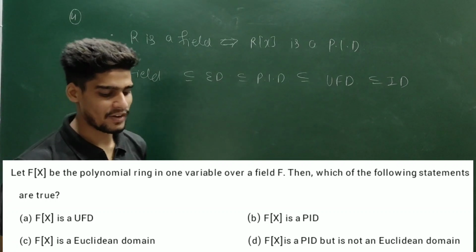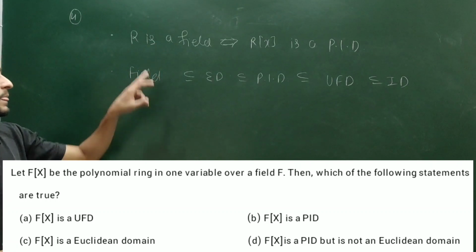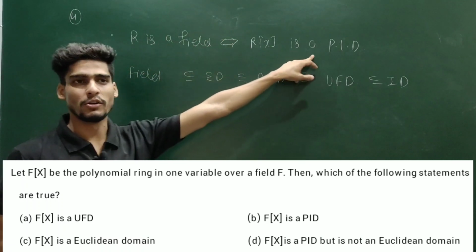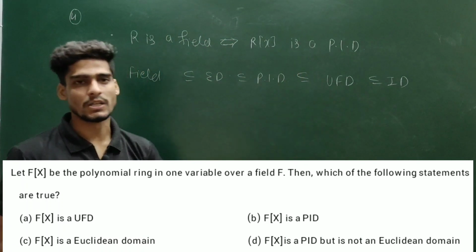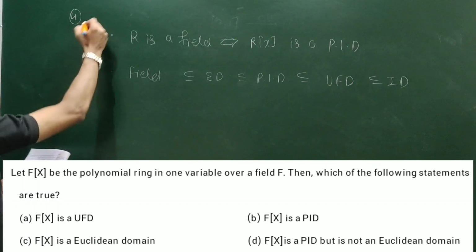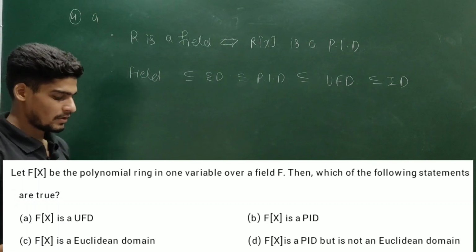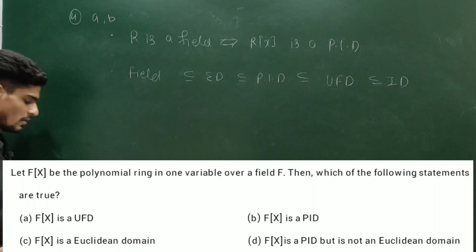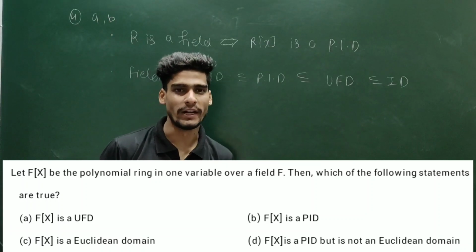Now option A, F[x] is a UFD. They have defined F is a field, so F[x] is going to be a PID, and every PID is a UFD. So option A is correct. F is a field, hence F[x] is a PID, so option B is correct. Option C, F[x] is a Euclidean domain.